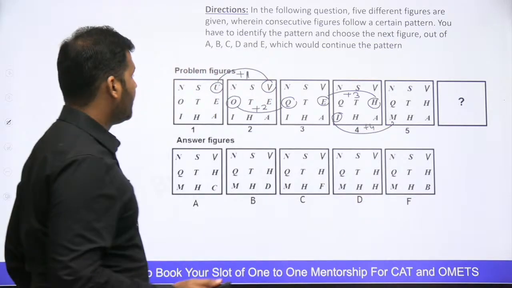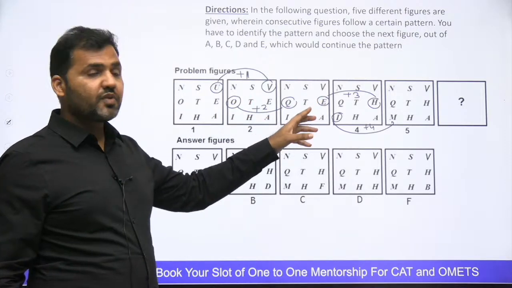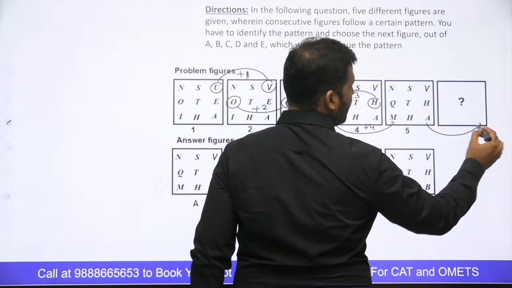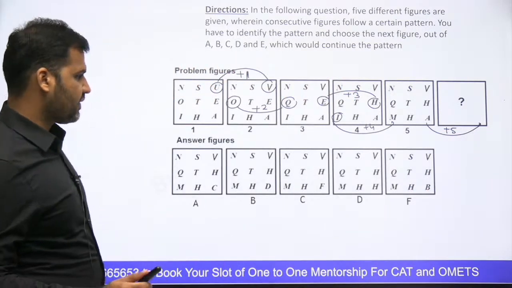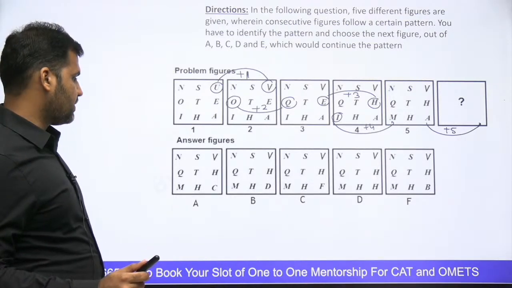So all the letters, right? U, O, E, all of these are vowels, right? The next vowel is A. So can I say it should be A plus 5? So A plus 5 should be which letter guys? A plus 5 कौन सा आएगा? A में 5 ऐड करोगे तो कौन सा आएगा?